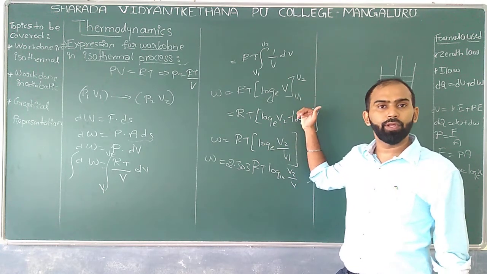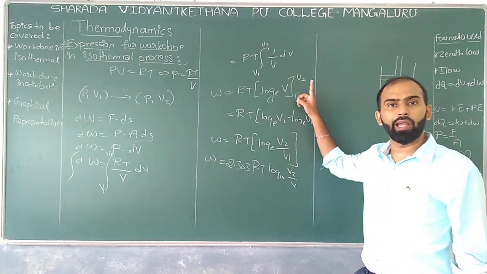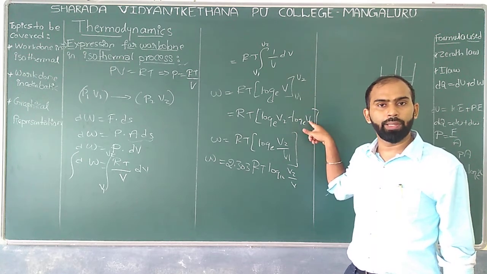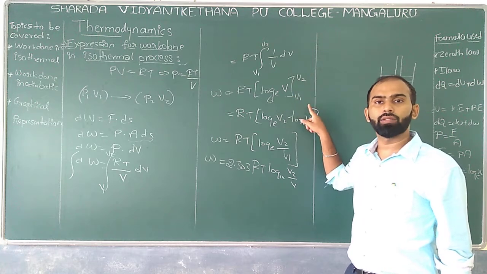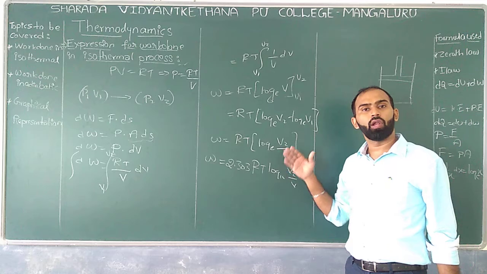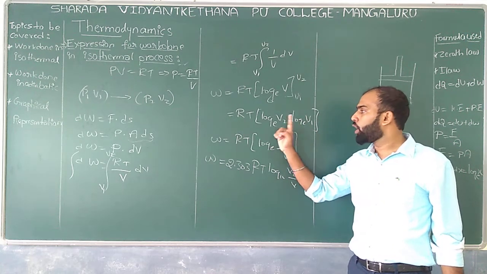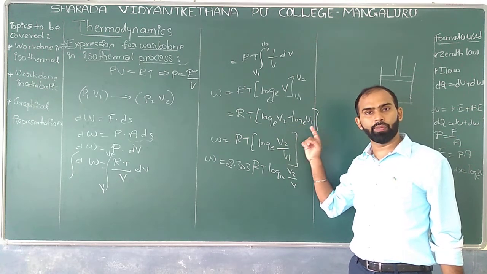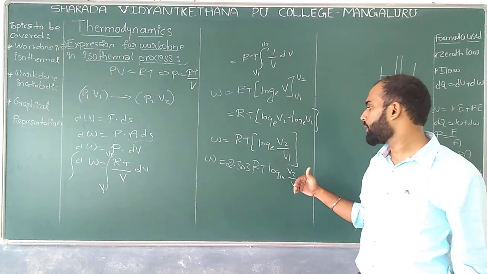After reaching this particular point, your job is to apply the limit. That is nothing but upper limit minus lower limit. What do we have for the upper limit? That is V2. What do we have for the lower limit? That is V1. So wherever V is there, replace it by V2 as well as V1 over here. Then, we know that log A minus log B is nothing but log A by B. Similarly, log to the base e V2 minus log to the base e V1 can be taken as log V2 by V1.